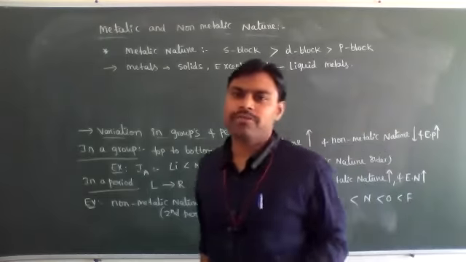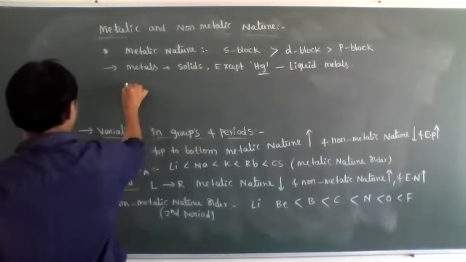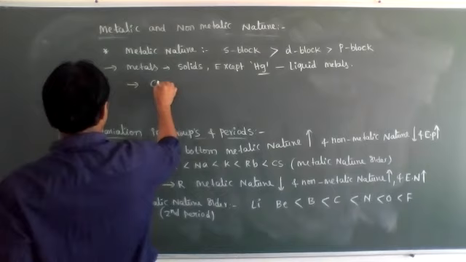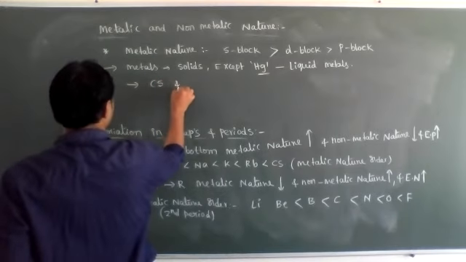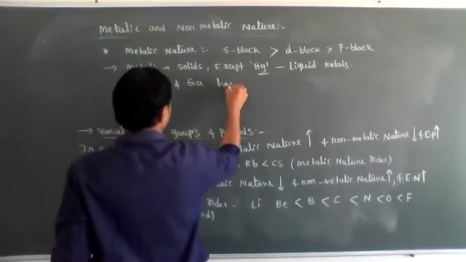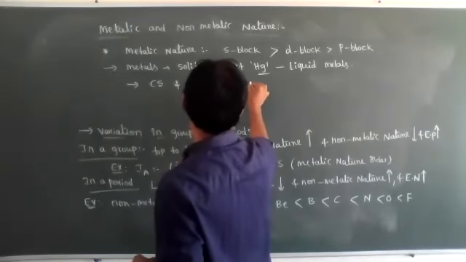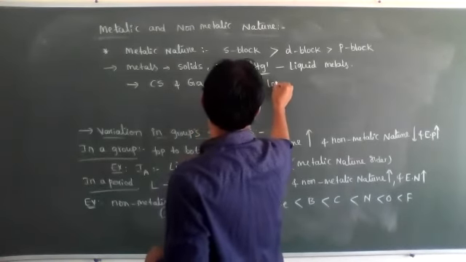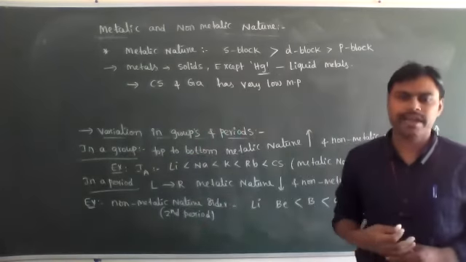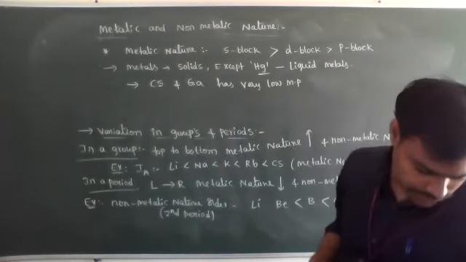Okay, and one more very important point. Cesium and gallium has very low melting points.